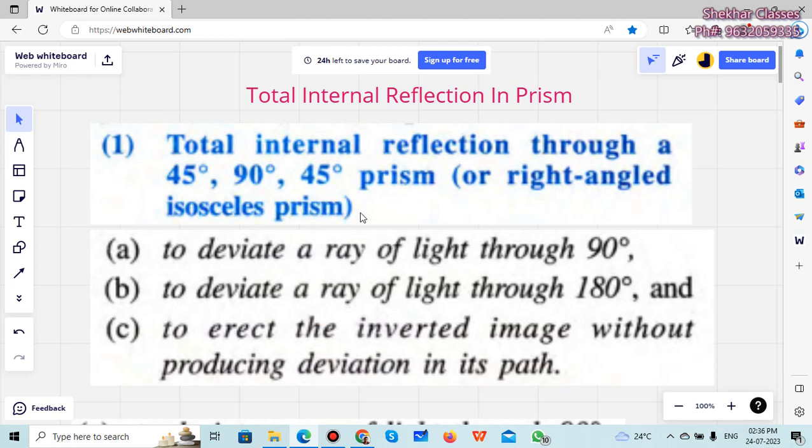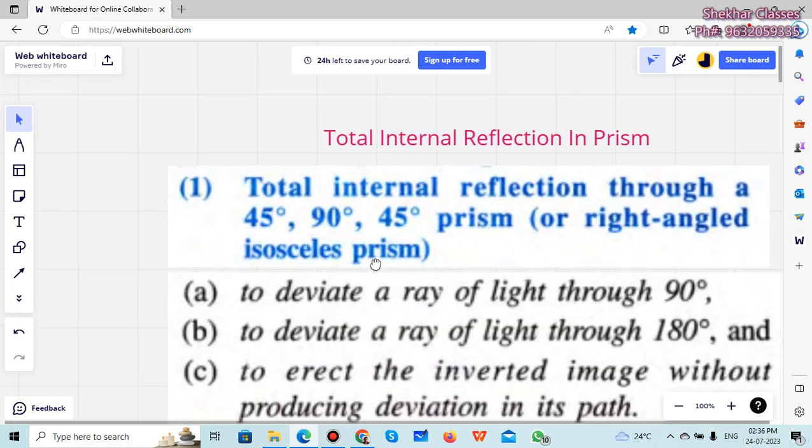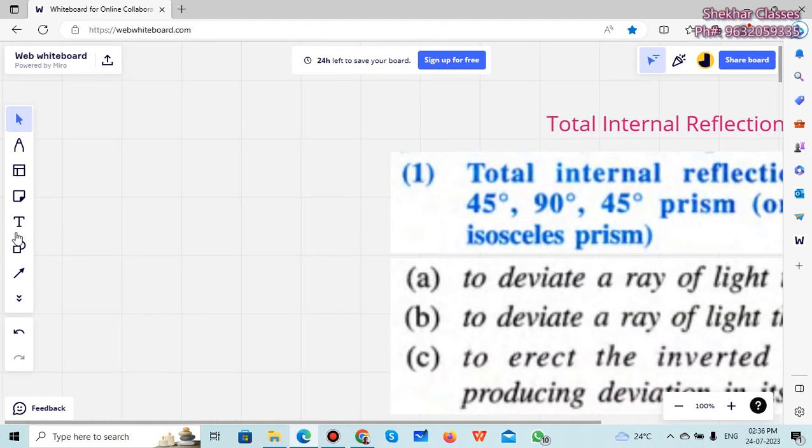And if you keep on further increasing the angle of incidence, you will find the entire ray of light gets reflected only in the same medium and does not go out. So that is the scenario of total internal reflection. Let me explain this to you with an example here, and then we will have more about it.